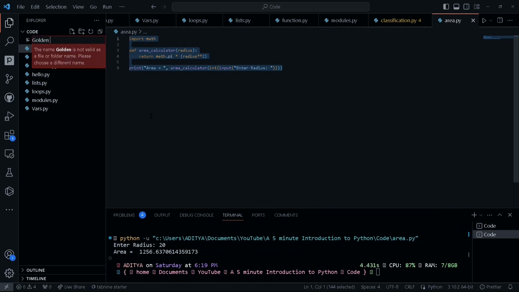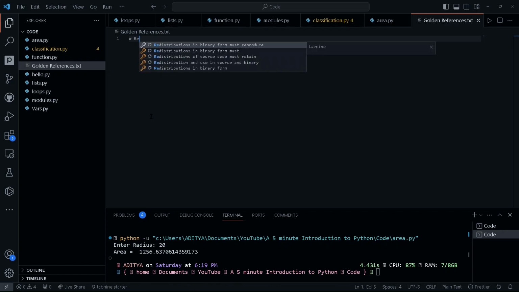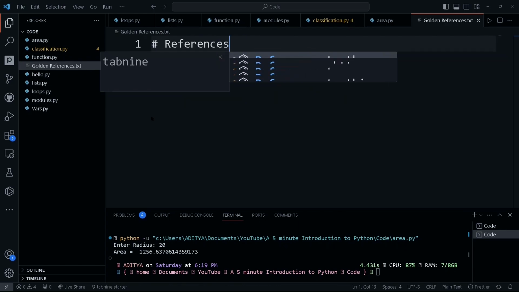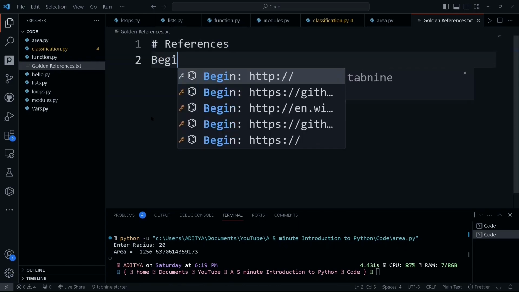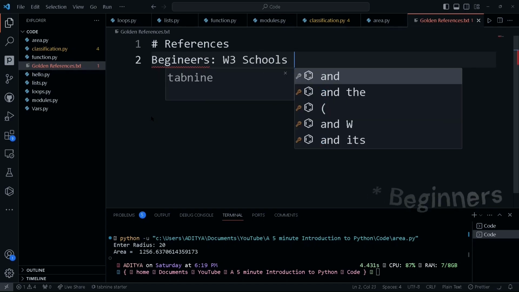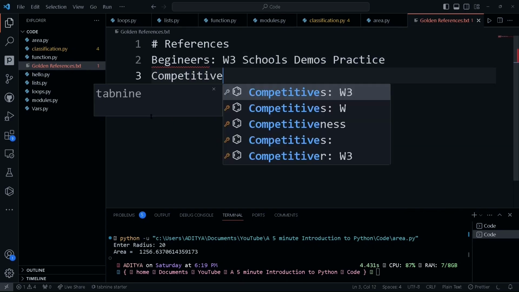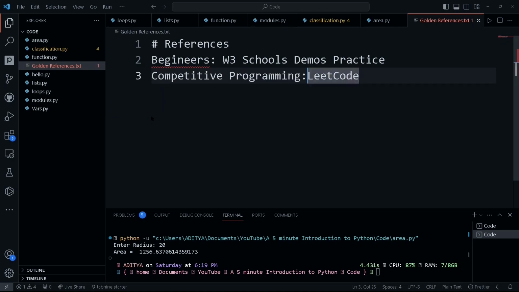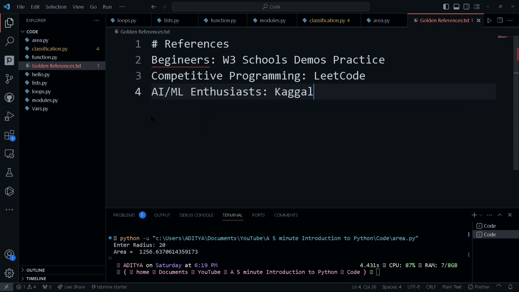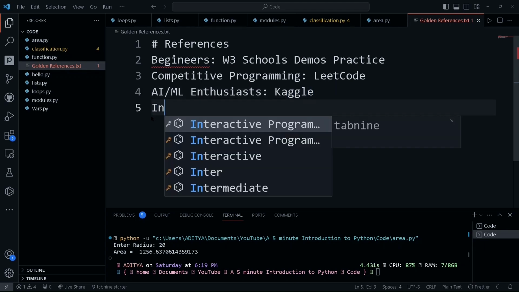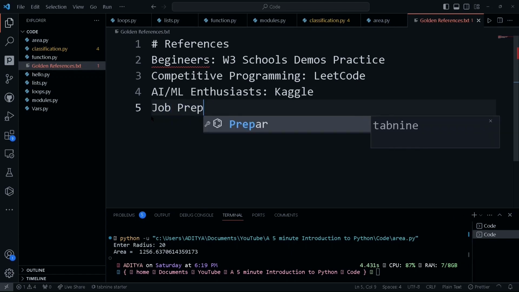Congrats, you are now a Python explorer like me. Keep coding and explore further with these top-notch resources. Beginners should start with W3Schools. LeetCode is a good place to reside for champions of competitive programming. AI/ML enthusiasts use Kaggle very often. And GeeksforGeeks is your buddy for job preparation.